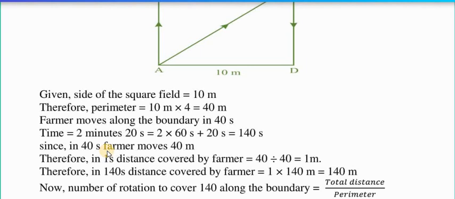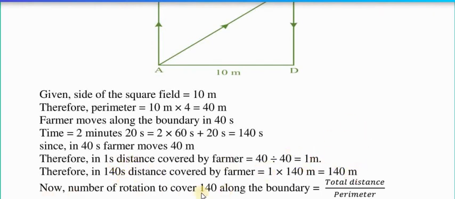Since in 40 seconds the farmer moves 40 meter, therefore in 1 second the distance covered by the farmer is 40 divided by 40, so 1 meter. So the total distance covered by the farmer in 140 seconds is 140 meter.